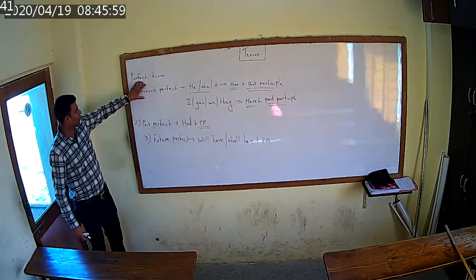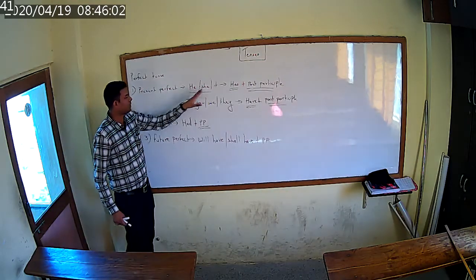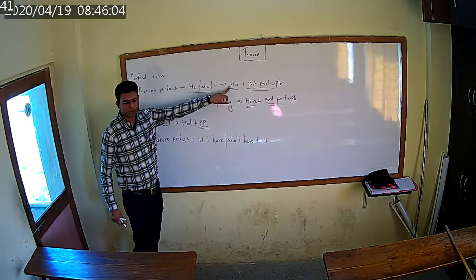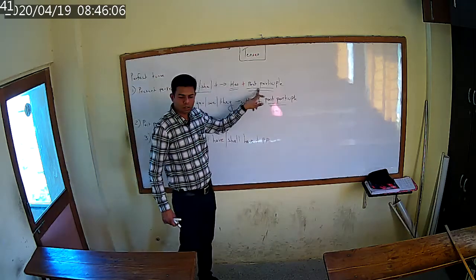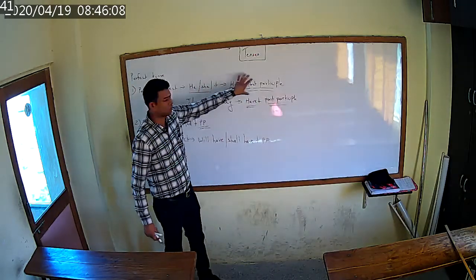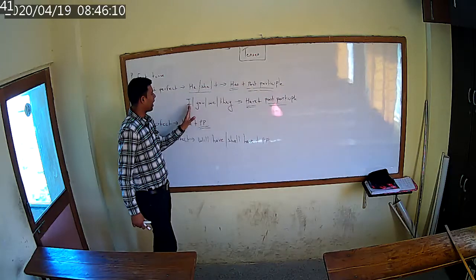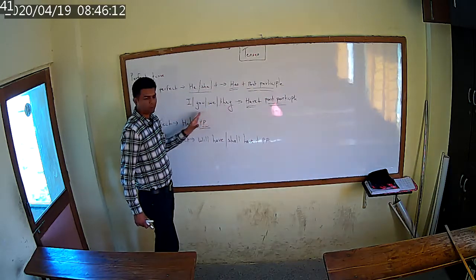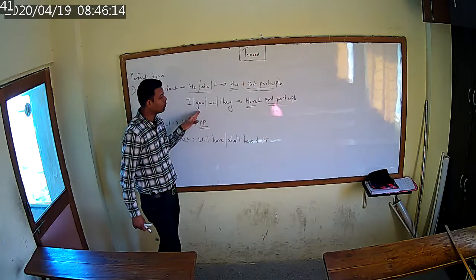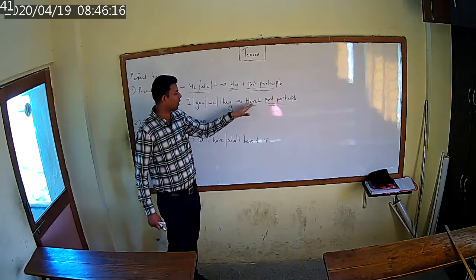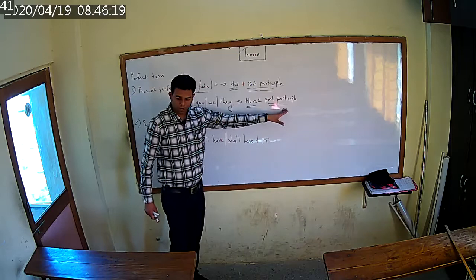Okay. Now present perfect with the pronouns he, she, it. You have to use the helping verb has plus past participle. So you have to learn this. Okay. With the pronouns I, you, we, they, you are going to use the helping verb have plus past participle.